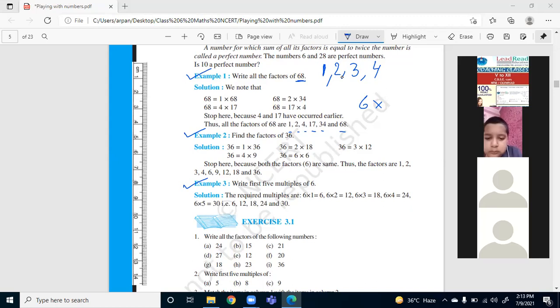Very good, Ahana. It is absolutely correct. I am very happy that you all have given me the correct answer. So we just need to multiply it by 1, by 2, by 3, by 4, by 5. So we need to multiply till 5.